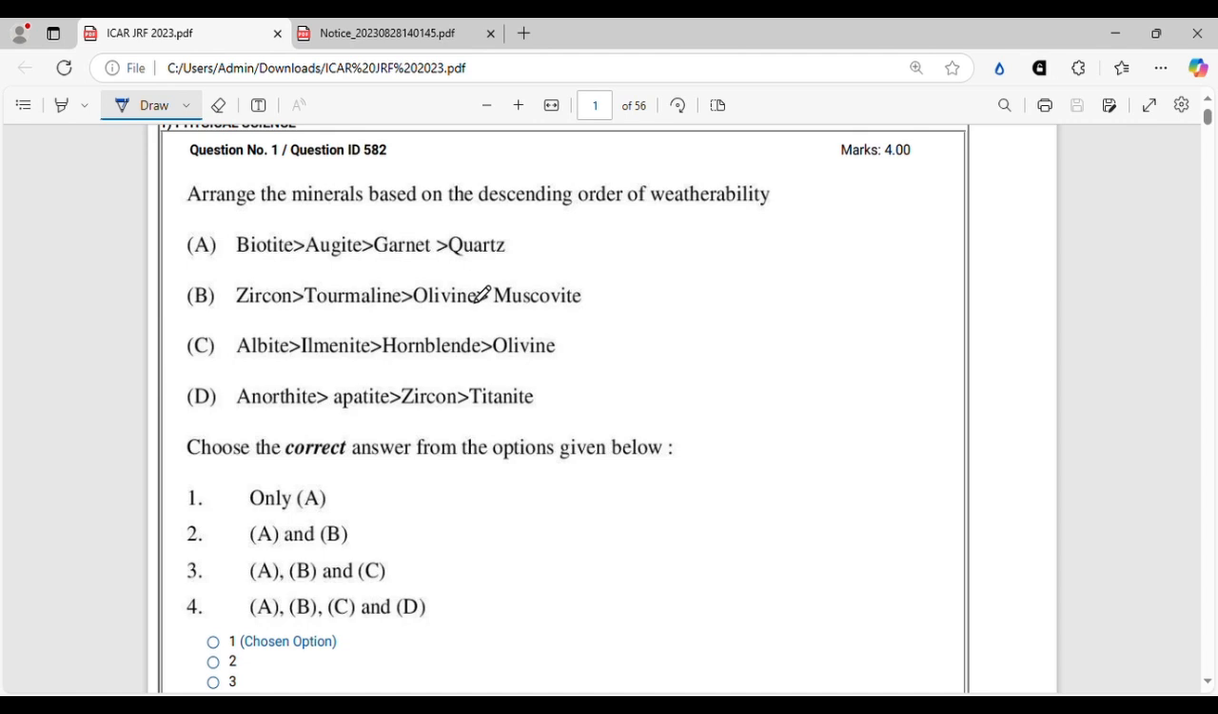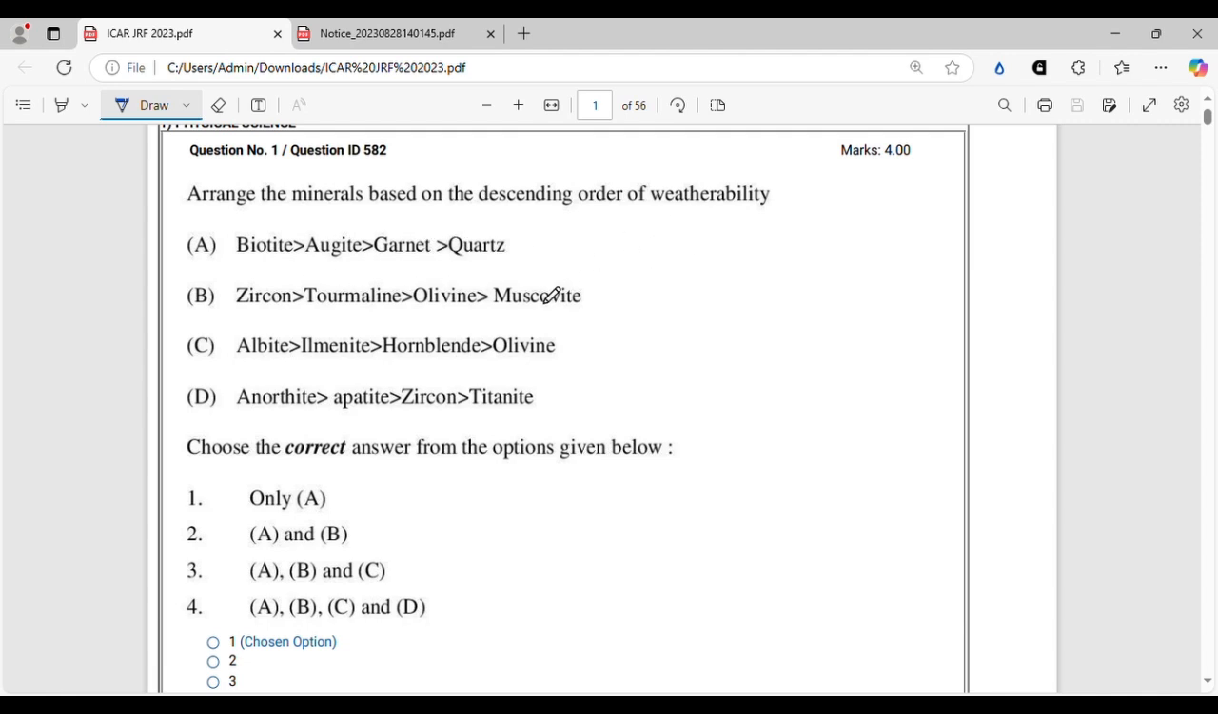Alright, so starting with the first question, this is an easy question from the pedology section. Here you can see that they have asked to arrange the minerals based on the descending order of weatherability, that is from the higher to the lower weatherability. So in the last, it will be the mineral with the least weatherability, and in the first, it will be the mineral with the highest weatherability, that is the easiest to weather.